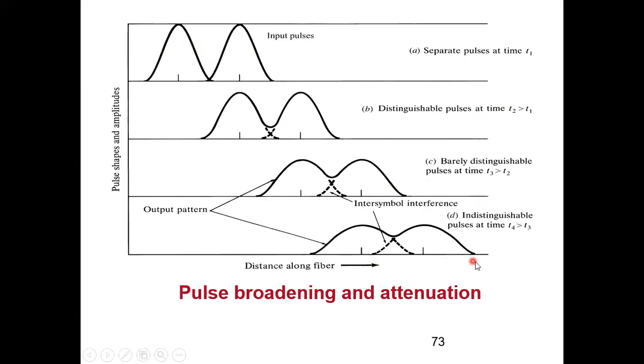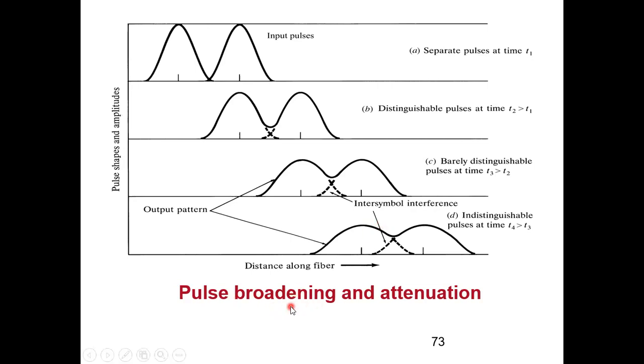If I want to decode this signal at the receiver, measuring the peak power level at this particular point, I cannot make out. Here also there is a substantial amount of power. It is not a zero. If it were a zero, there would be no signal here; this one I can still make out as a zero. If I maintain that below this threshold the signal is considered as zero, and above this threshold the signal is considered as 1. But here, just at the instant T4, if it propagates further, due to intersymbol interference I cannot make out whether a 0 was there or it is actually a 1.